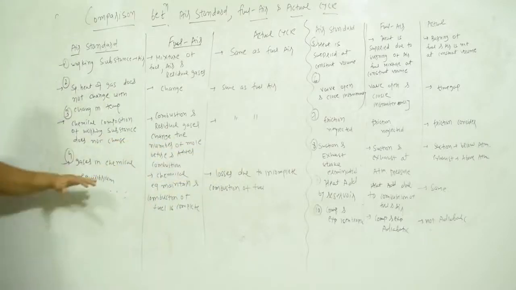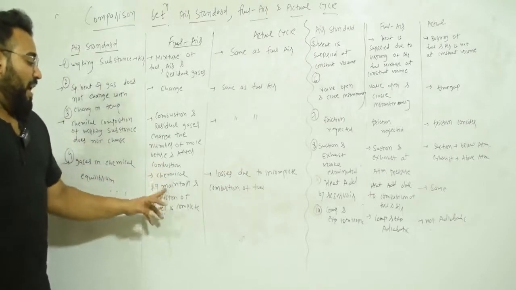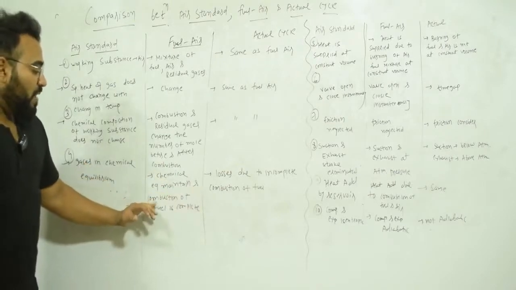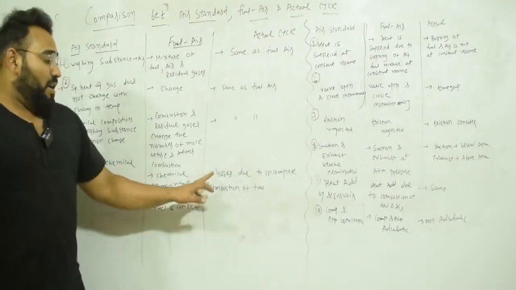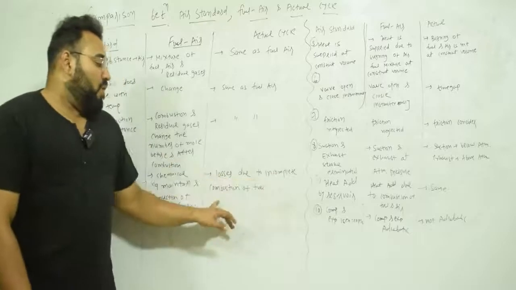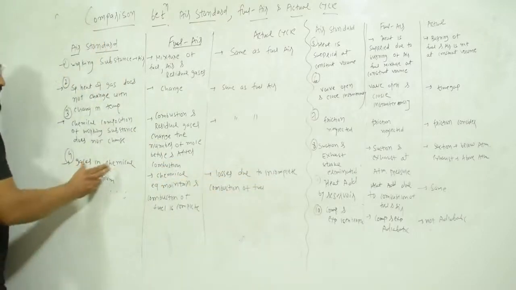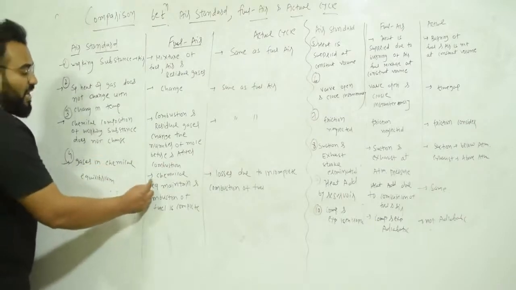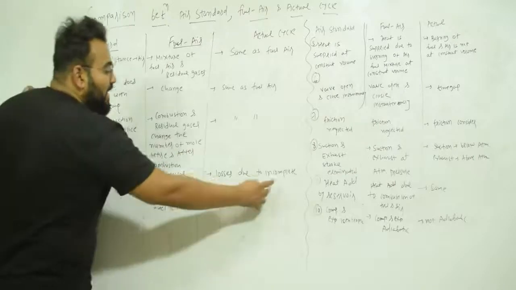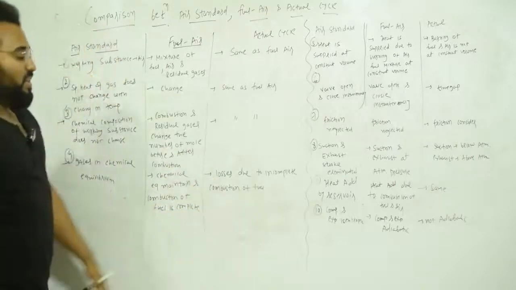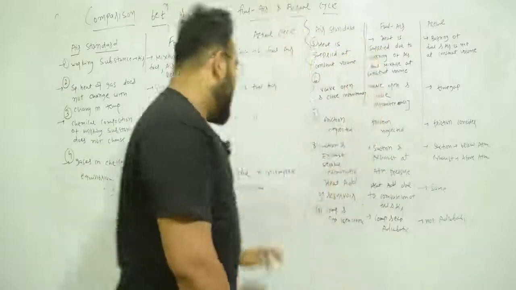Fourth point, gases in chemical equilibrium. Here chemical equilibrium is maintained and here we assume the complete combustion of fuel, whereas in actual cycle there is incomplete combustion of fuel, and that is why there are losses due to incomplete combustion of fuel. Here in fuel air, chemical equilibrium is maintained as well as complete combustion of fuel, and here incomplete combustion of fuel, because of that there are losses. Again here air standard, fuel air, actual. So again we are going to continue from here.